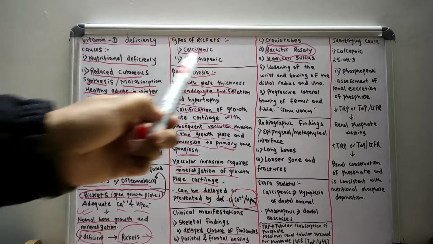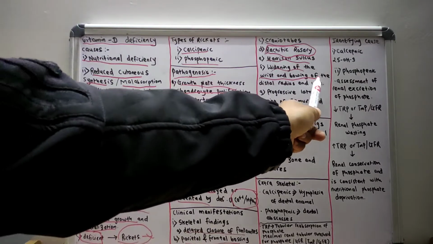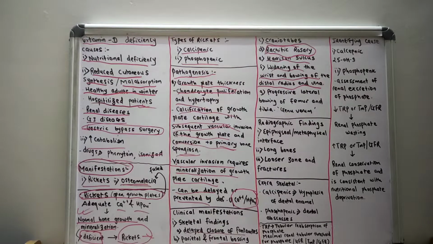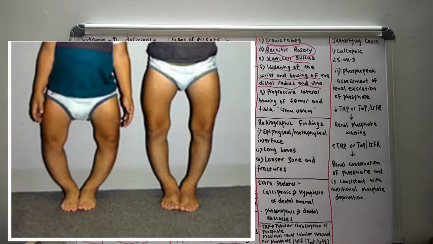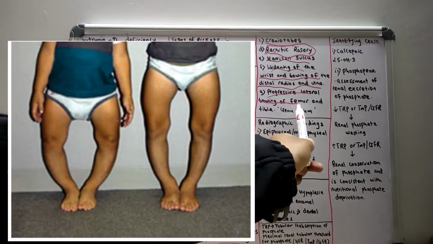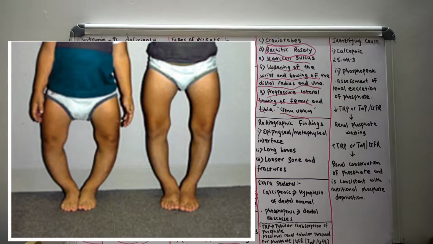There will be widening of the wrist and bowing of the distal radius and the ulna, and there will be progressive lateral bowing of the femur and the tibia. We call this genu varum. You can also see in this picture that there will be bilateral symmetrical bowing of the femurs and tibia in the patient with rickets.